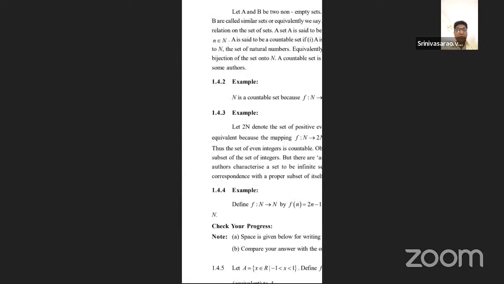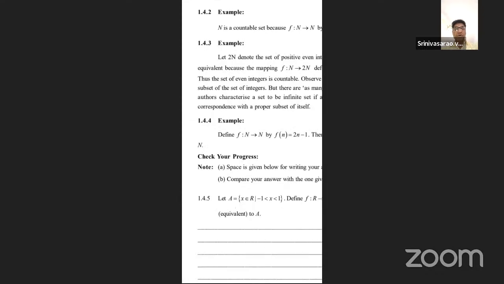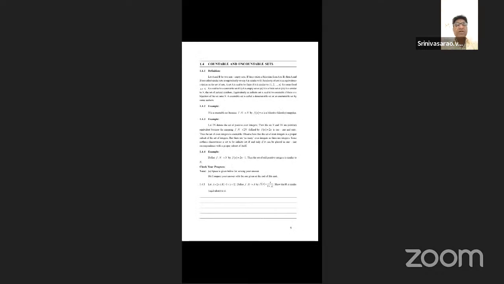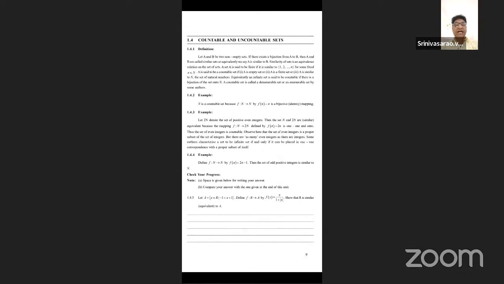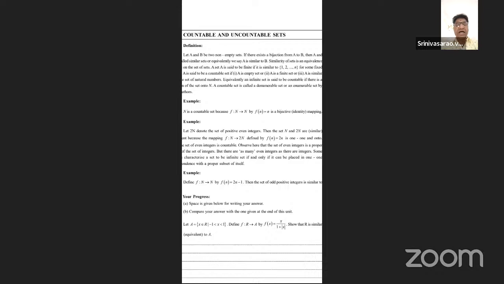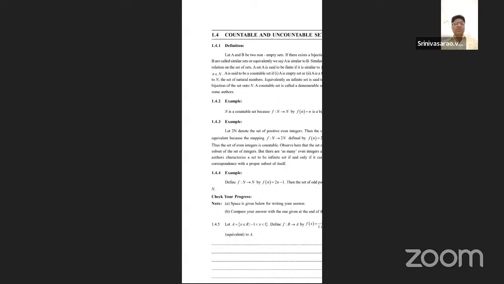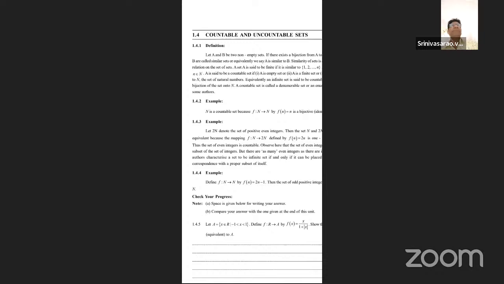Simple. What is the countable definition? These are countable and uncountable sets. Listen carefully. What is the definition of a countable set and an uncountable set? First of all, we must learn the countable set and the uncountable set. A set that is not countable is called uncountable. Now what is countable? It is also called denumerable. There are a number of similar names: enumerable, denumerable and countable.